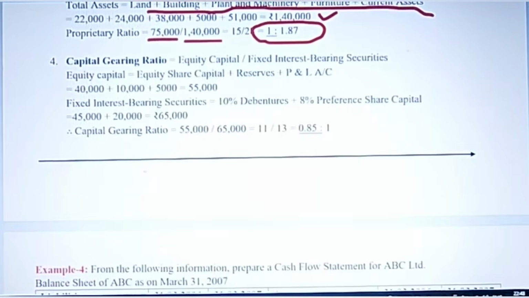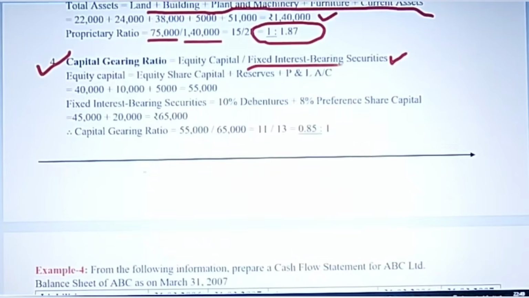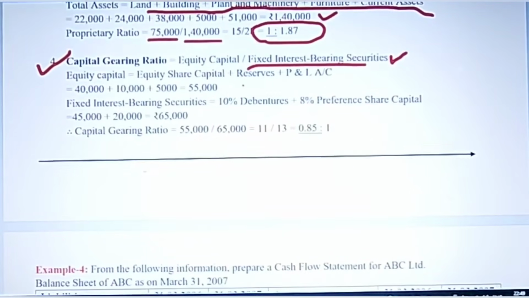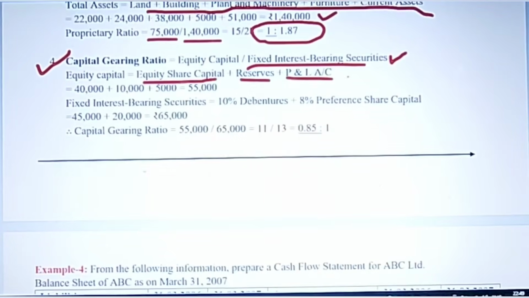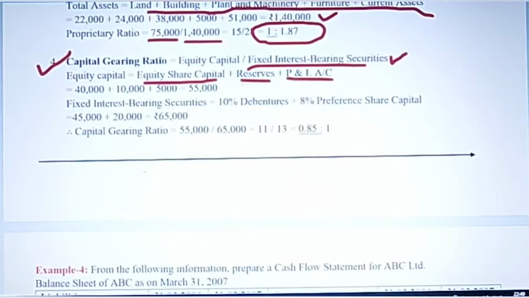And this is again one type of leverage ratio, that is capital gearing ratio. To calculate this, we use this formula: equity capital divided by fixed interest bearing securities. Equity capital here is equity share capital. Don't include all other capital like preference, reserves and profit and loss account. So this is the profit. And when you add up all these three figures, you get 55,000.